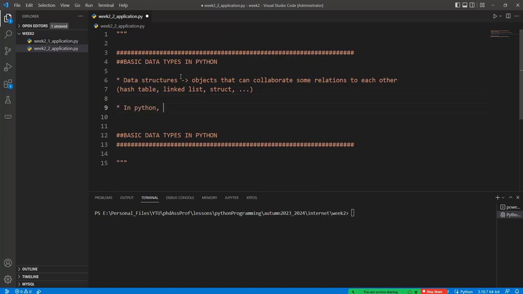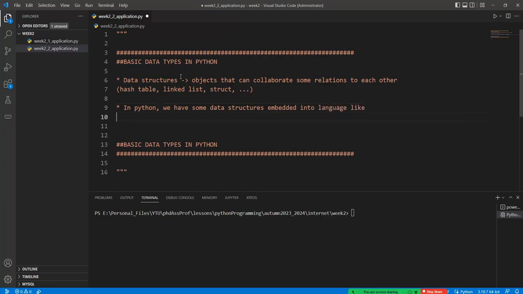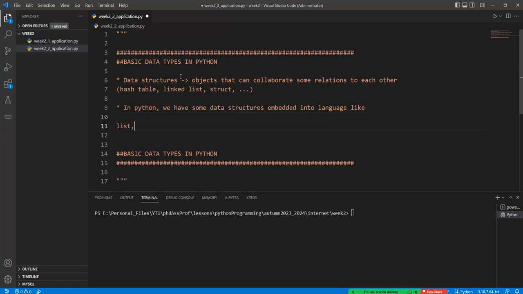And so in Python, we have some data structures embedded into the language, okay? Like the list, dictionary, tuples, or sets, okay? And so these are called the standard libraries for the Python programming language, okay?